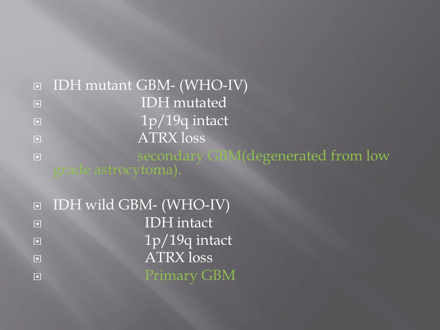And IDH mutant GBMs most of the time are secondary GBMs, and IDH wild type GBMs are primary GBMs. Secondary GBMs are those GBMs which degenerated from low grade astrocytomas, that is diffuse astrocytoma low grade with IDH mutation, and anaplastic astrocytoma with IDH mutant type, they degenerate to secondary GBM, IDH mutant GBMs.